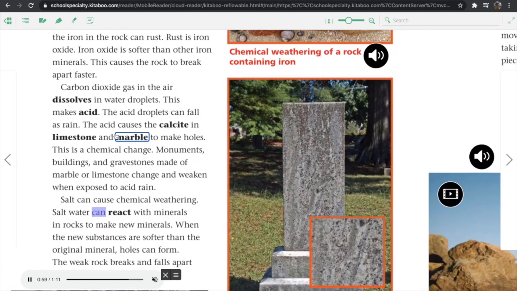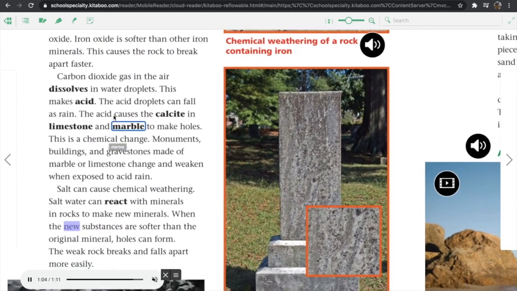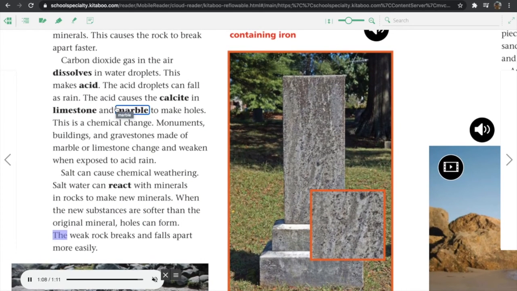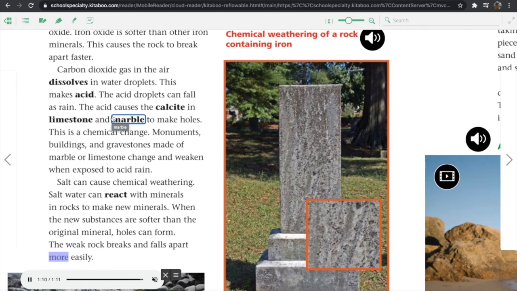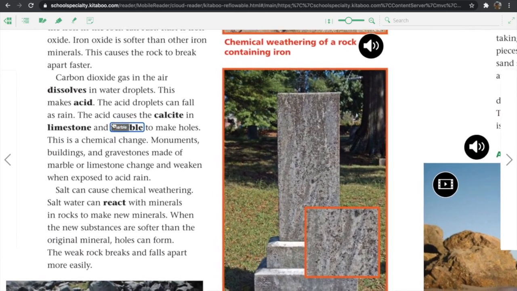Salt can cause chemical weathering. Salt water can react with minerals in rocks to make new minerals. When the new substances are softer than the original mineral, holes can form. The weak rock breaks and falls apart more easily.